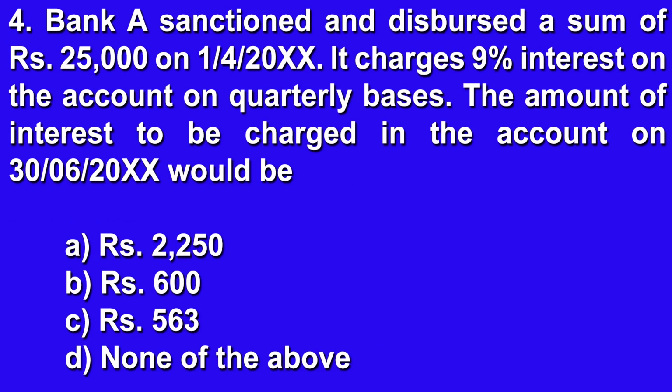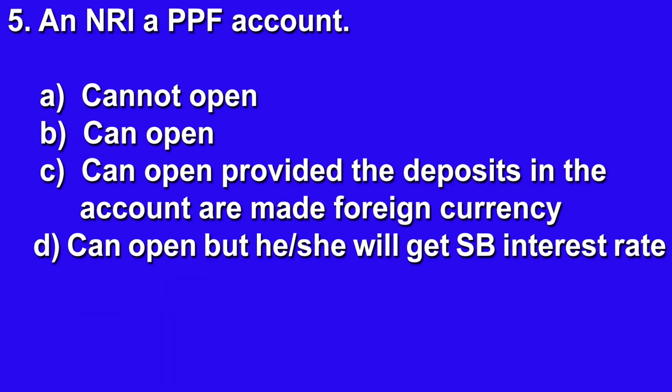क्वेश्चन नंबर 4. Bank has sanctioned and disbursed a sum of rupees 25,000 on this date. It charges 9% interest on the account on quarterly basis. The amount of interest to be charged in the account on this date would be। इसका जो राइट आंसर है वो है A, 2250।